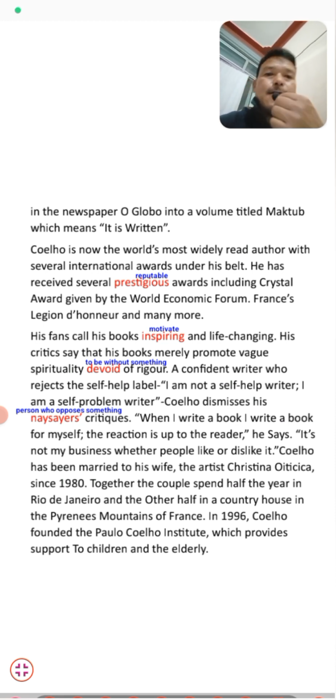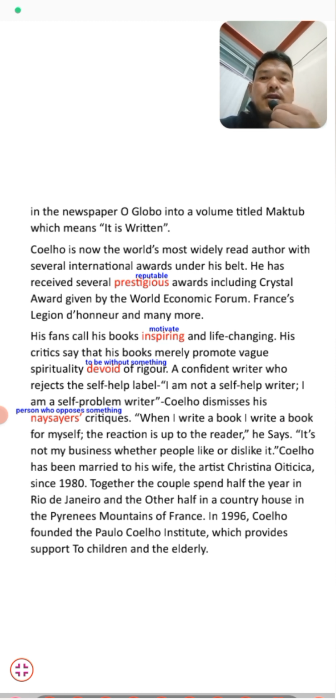Coelho is now the world's most widely read author with several international awards under his belt. He is the most popular and widely known author all around the world, and he has got so many international awards.